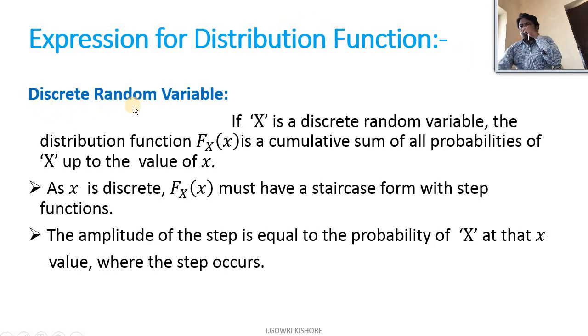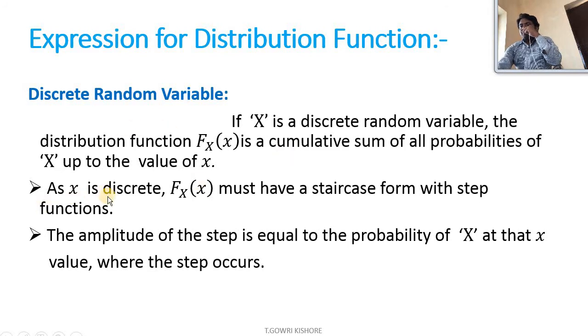So first one, discrete random variable. Capital X represents the random variable. If capital X is a discrete random variable, the distribution function Fx of x is a cumulative sum of all probabilities of capital X up to the value of small x. Cumulative means combining the sum of probabilities of a random variable up to the value of small x. Small x represents the elements in the sample space.